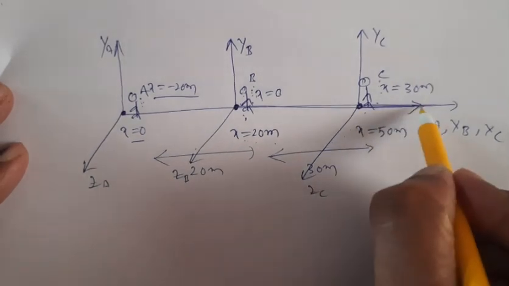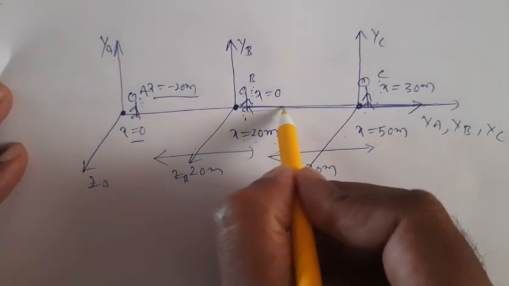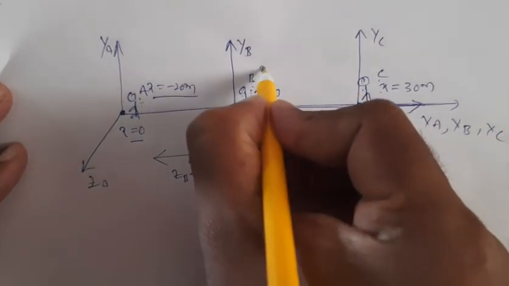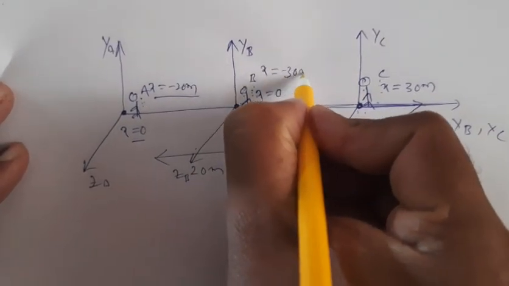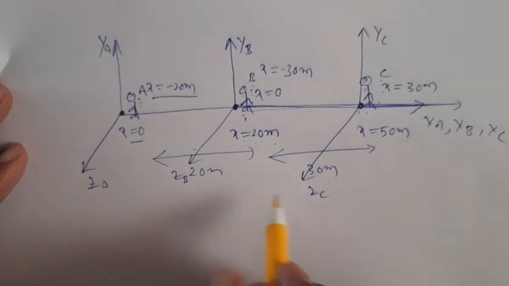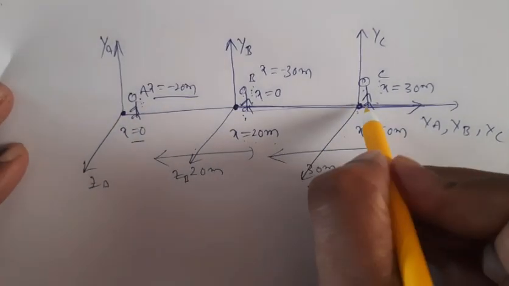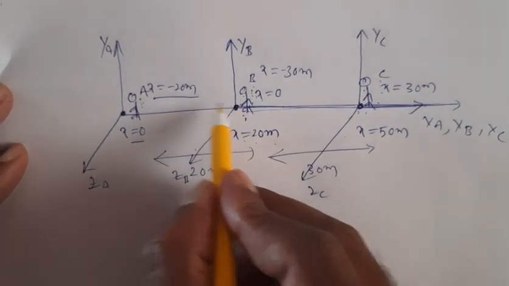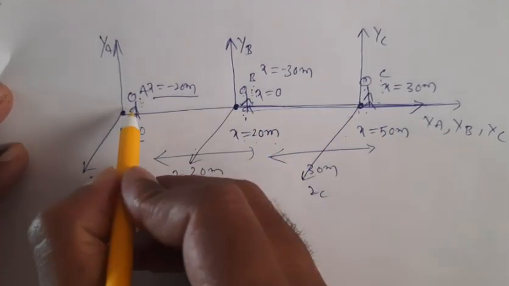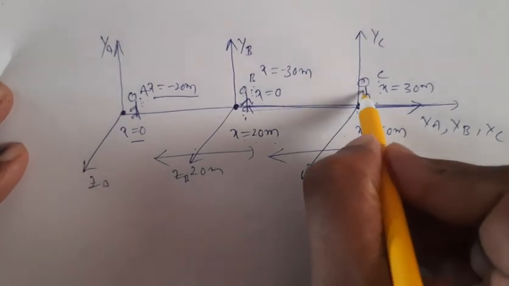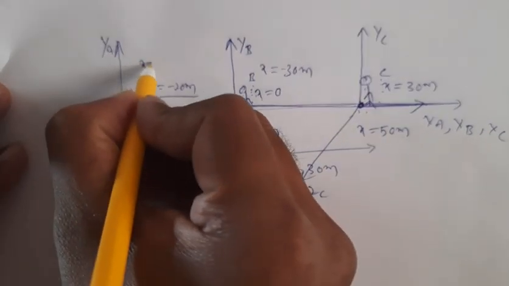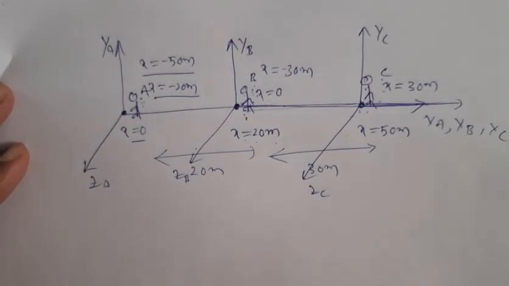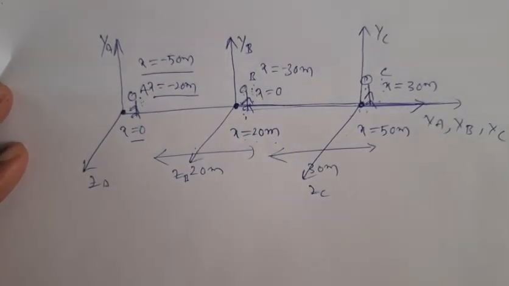So this is plus x-axis, this is negative, minus x-axis, right? So the position of B with respect to C is x is equal to minus 30 meters. And what about the position of A in the frame of reference C? From here to here we have 30, and from here to here 20. So the position of A in frame of reference C, the value will be x equal to minus 50 meters. So this is the way we take frame of reference.